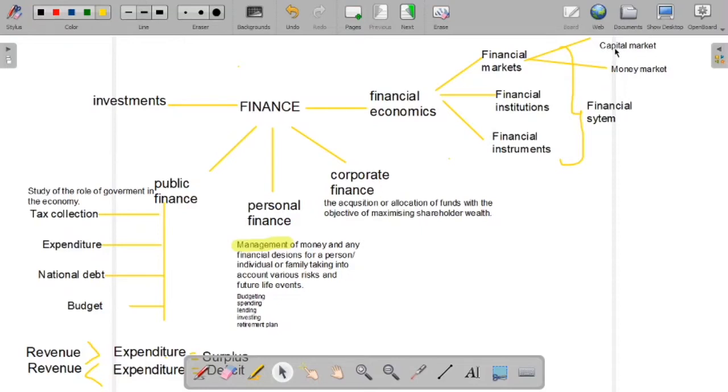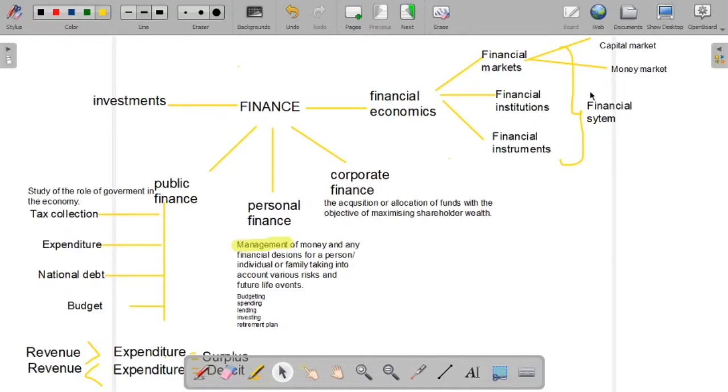Capital market is long-term instruments, and money market talks about the short-term instruments. Financial institutions or banks, for example, and of course financial instruments like securities, bonds, right? So financial economics talks about these three components, and these three components together form the financial system.